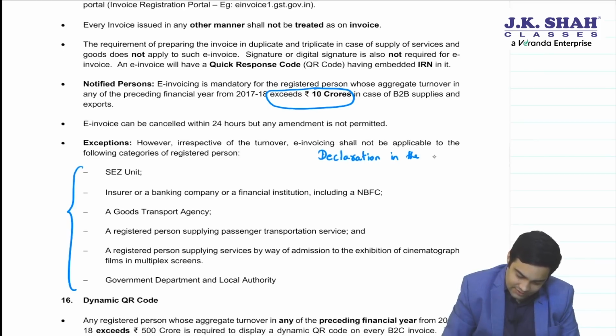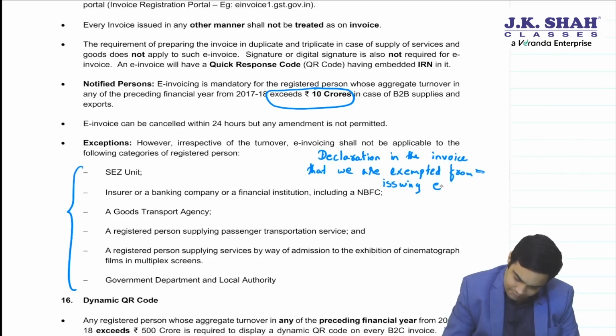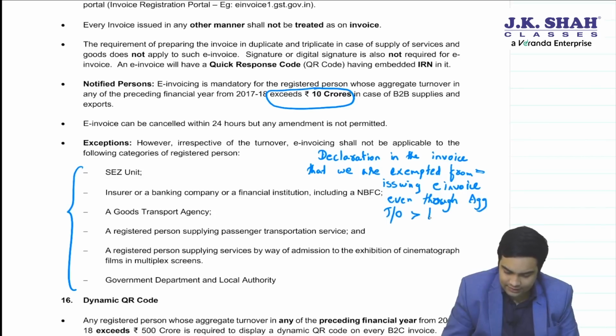Government has also said that they have to give a declaration in the invoice that we are exempted from issuing e-invoice even though aggregate turnover exceeds limits.